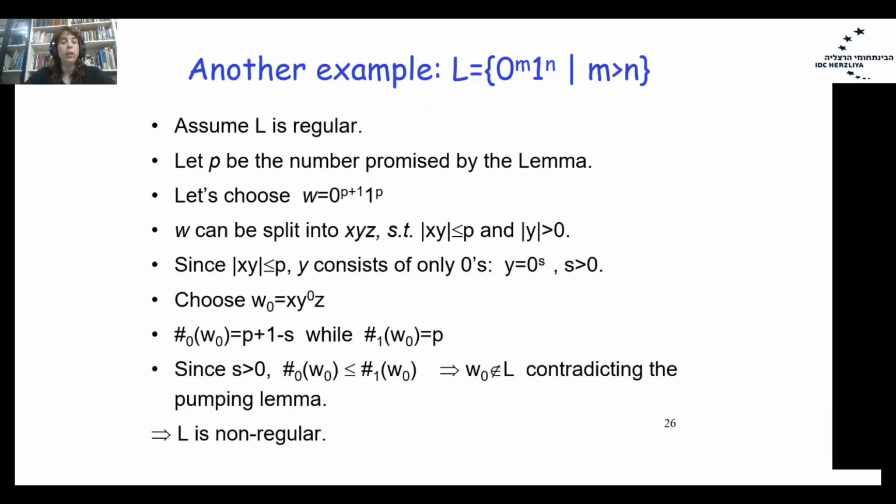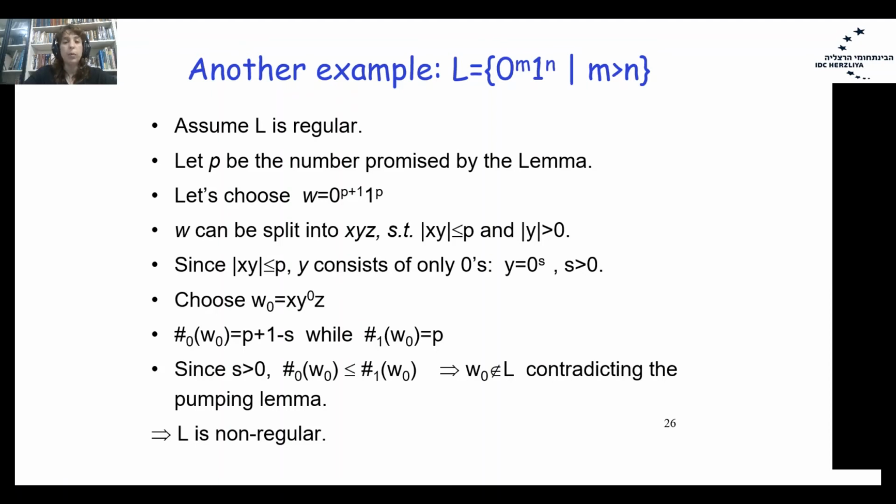Let's take another example. L equals 0 in power of m, 1 in power of n, and m is larger than n. So we have the number of zeros in prefix larger than the number of ones in suffix. Let's assume that L is regular. Let P be the number promised by the lemma. We don't have all the time to write n. Let's choose the word W that equals 0 in power of P plus 1, 1 in power of P. So we have at least one more zero in prefix.